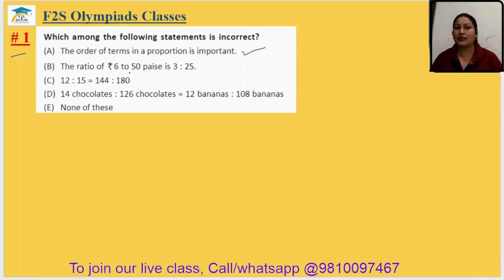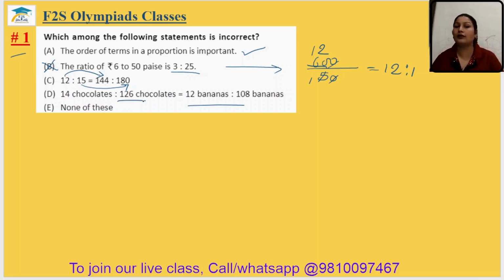The ratio of rupees 6 to 50 paise is 3:25. Let's check it. Rupees 6 means 600 paise upon 50. So it should be 12:1. It is saying 3:25, so it is incorrect. Check the other one. 12 12s are 144 and 15 12s are this one, so it is also correct. And 14 and 20, 126, if you simplify both, you will get the same value. It means the incorrect one is B. So the first answer is option B.